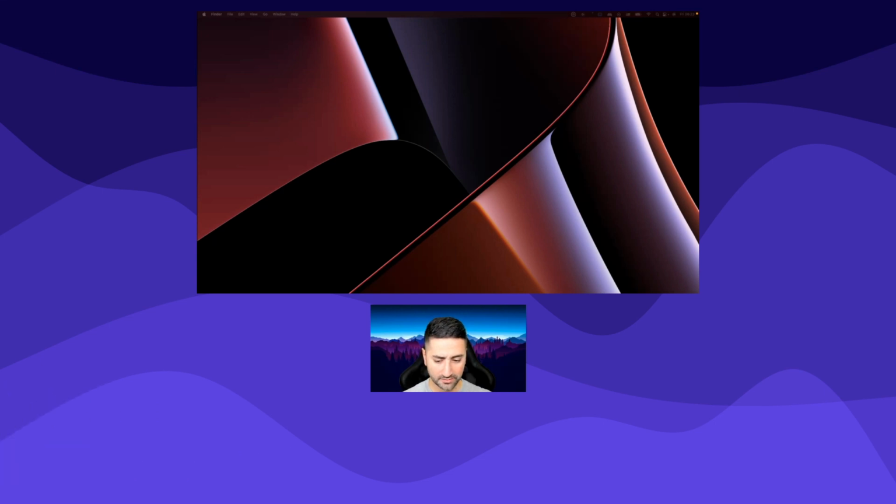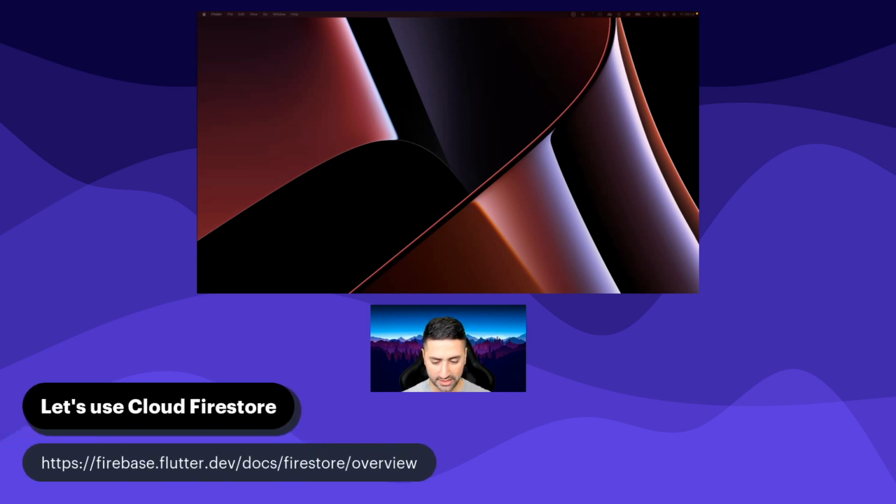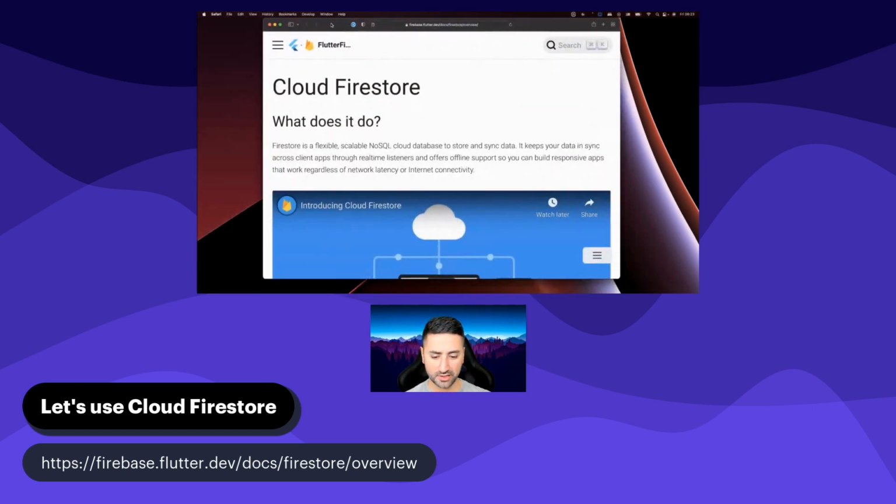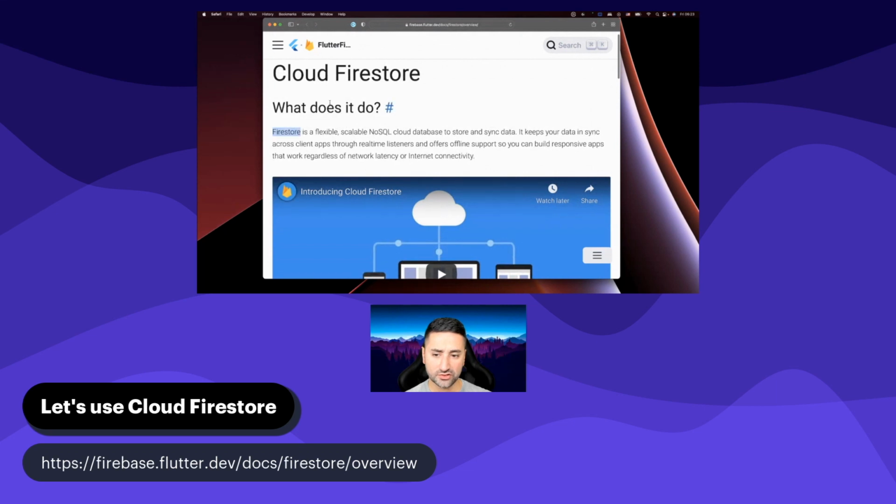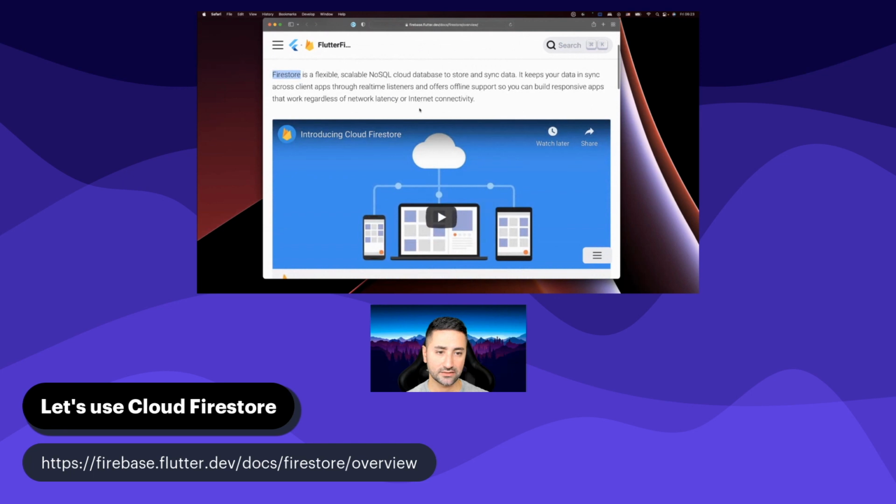So I'm going to bring up the caption for the next section of this chapter, and that's that we're going to talk about Cloud Firestore. If I bring up my notes and go to that URL that I've provided for you, you can see it says Firestore is a flexible, scalable, NoSQL cloud database to store and sync data.